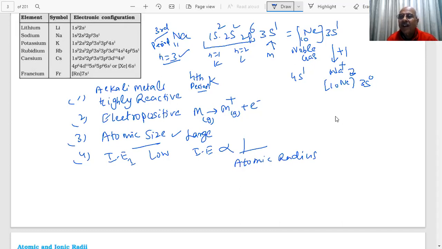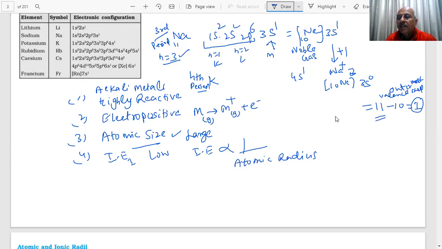17 means 17 minus 10, 7 electrons in the outermost shell. Atomic number 11 means 11 minus 10, so 1 electron is there in the outer shell, the valence shell. Did I not tell you in the periodic table? The outermost valence shell will have 1 electron, when I discuss the periodic table.